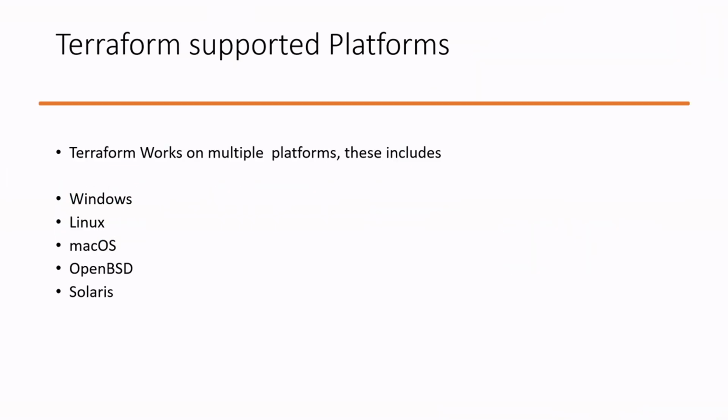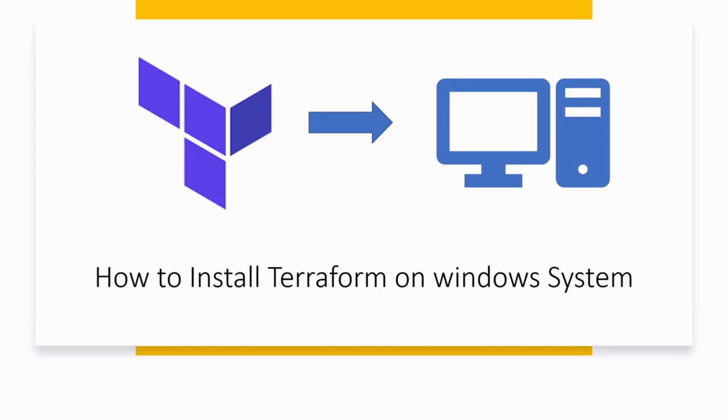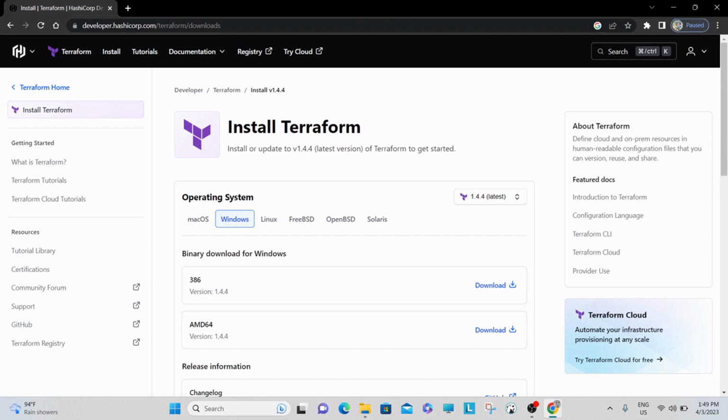Okay. So Terraform supported platforms. Terraform works on multiple platforms. This includes Windows, Linux, Mac OS, and OpenBSD Solaris. This is the official site to download Terraform.exe file.